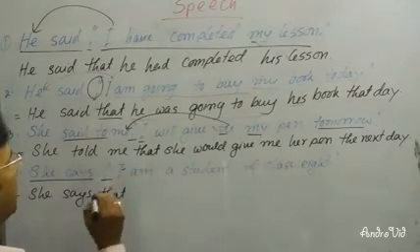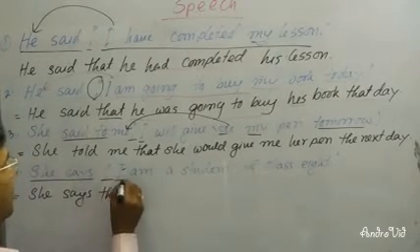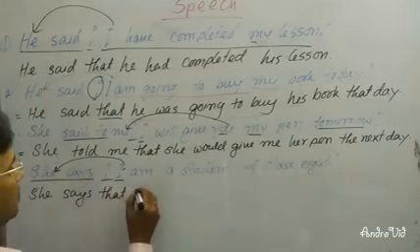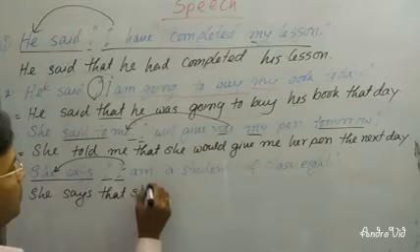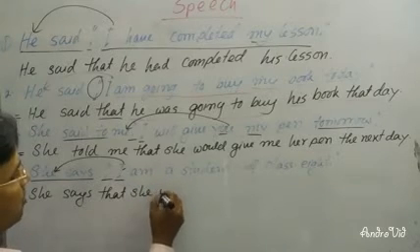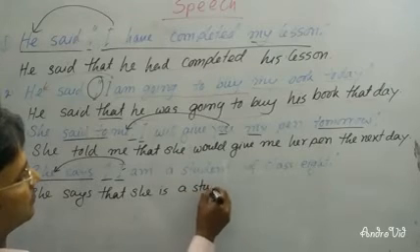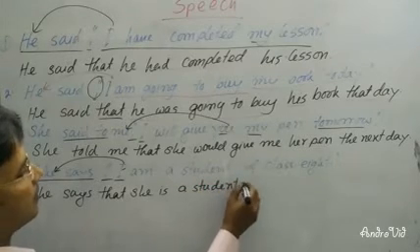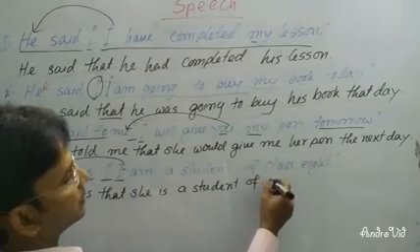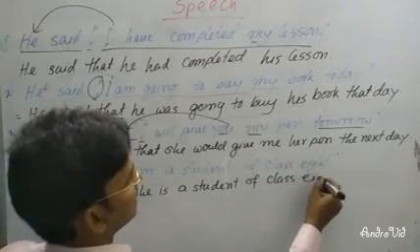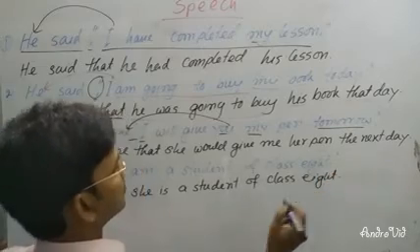Then "I" is the first person. The first person will follow the subject, "she", and with "she" I can write "am". It will be "is a student of class 8."